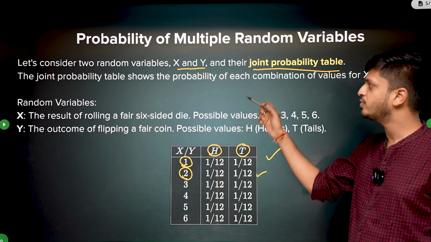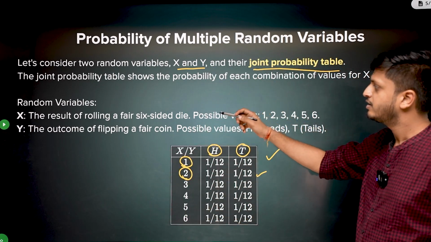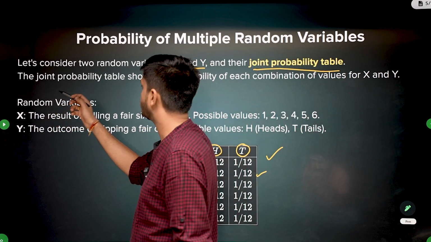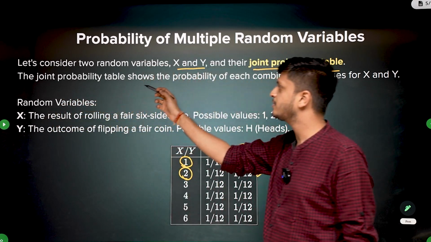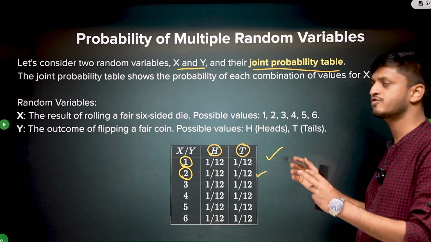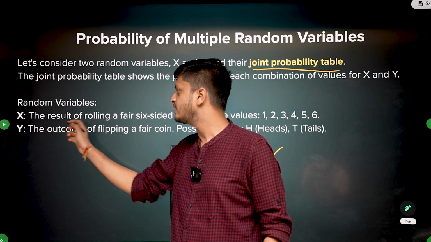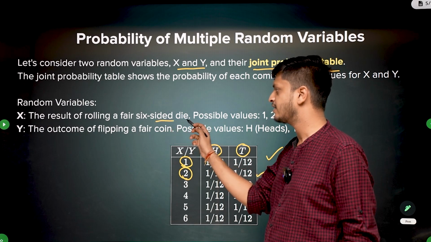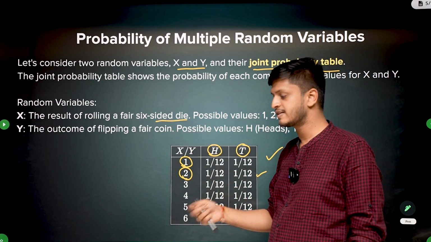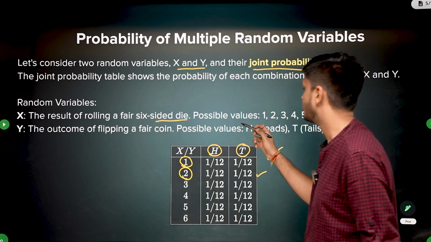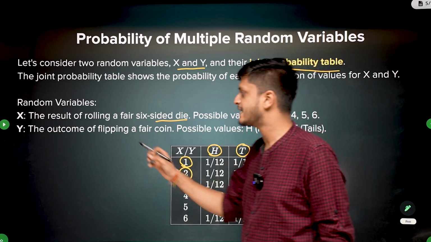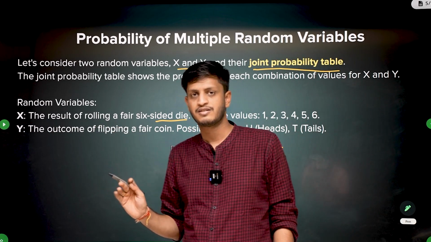So here we have two random variables X and Y. The joint probability table shows the probability of each combination of values for X and Y. X is the result of rolling a fair 6-sided die. So you are rolling a 6-sided die, and whatever value you get is X. This is an experiment.